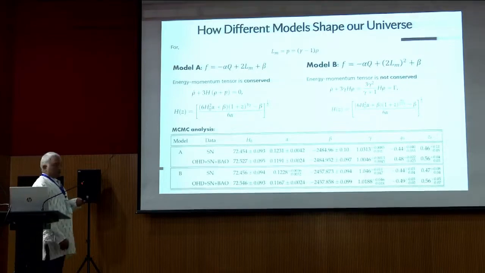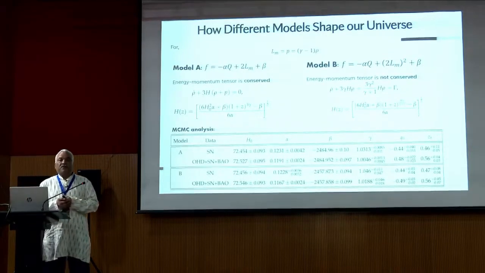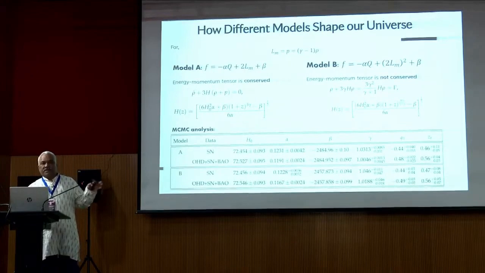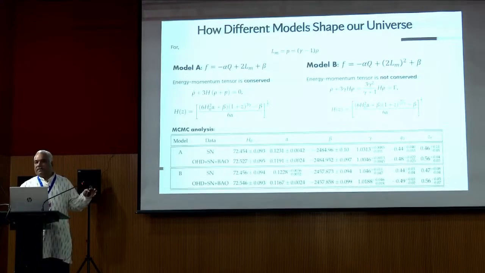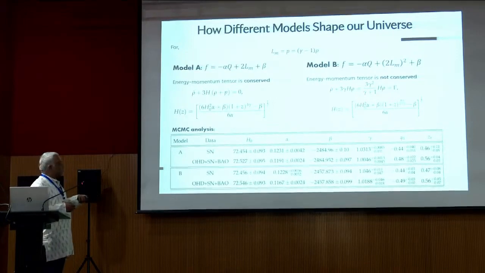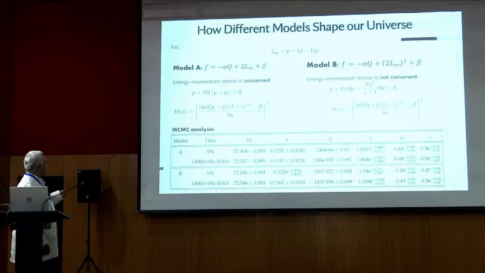Okay, so after that, yesterday Professor Suresh already discussed the Hubble tension. He showed various data sets that present cosmology uses in cosmological models. So in this article, we went for the statistical analysis, the MCMC analysis. We considered the supernovae data, the Hubble data plus supernovae, and BAO data. So this is the combined data set and this is the supernovae.